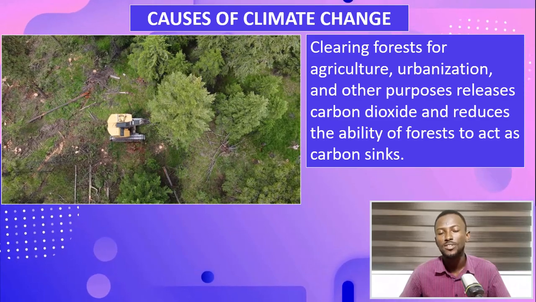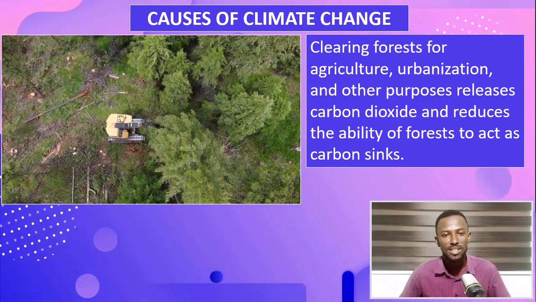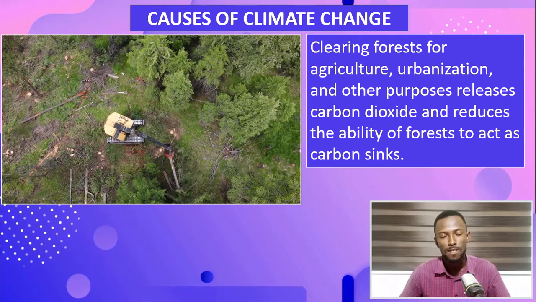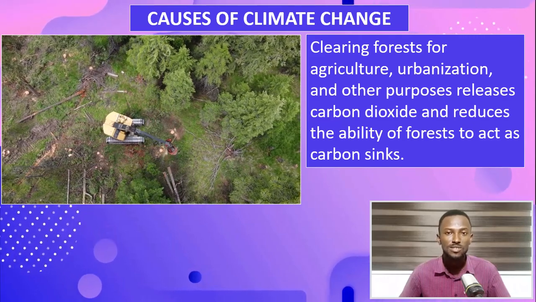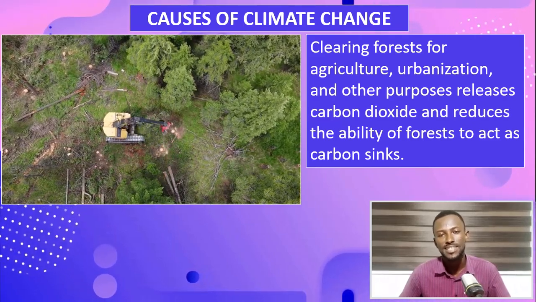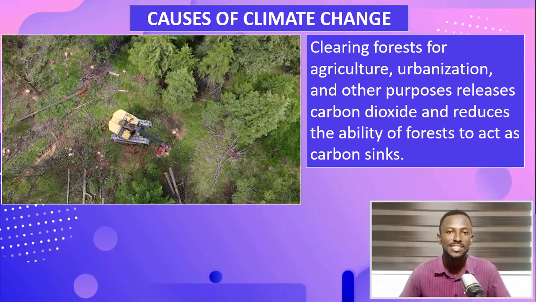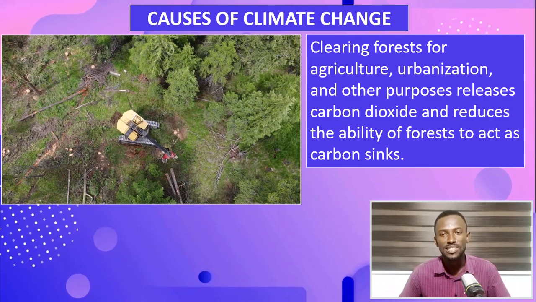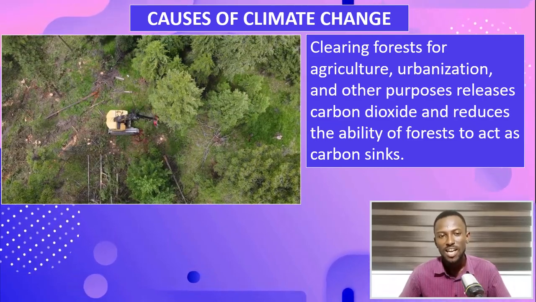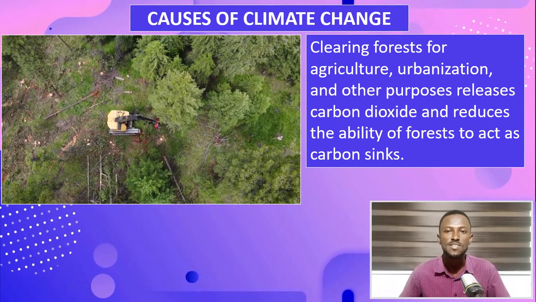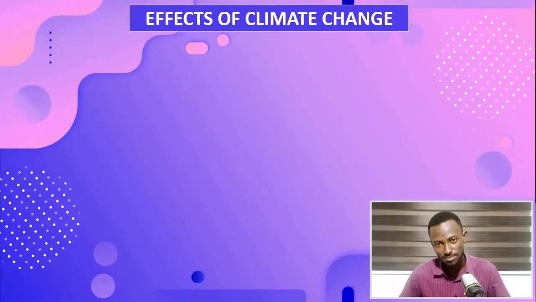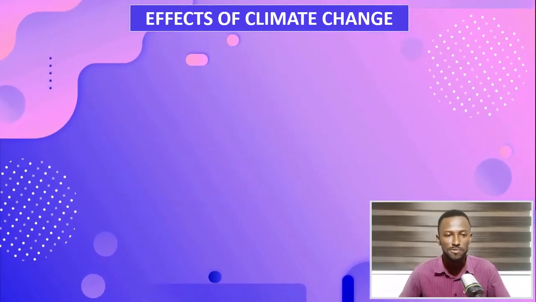So there are so many causes of climate change, but we are basically talking about just two of them. So remember, those traumatic events cause a change in personality of Alex. So these traumatic events for our Earth are also causing the climate to change. And what are some of the effects of these changes in our climate? What are some of these effects?